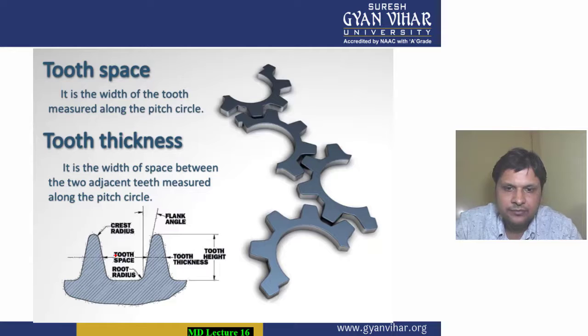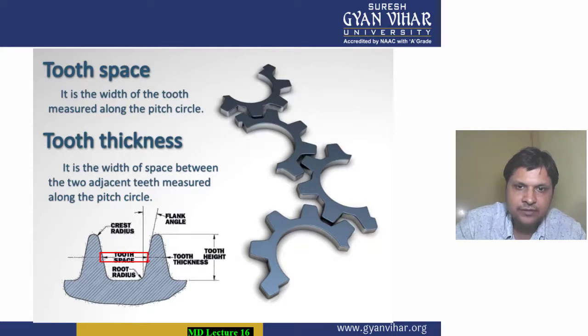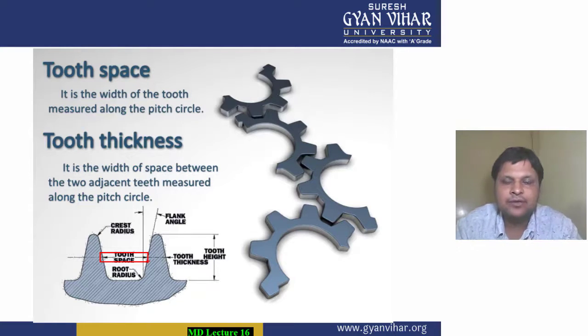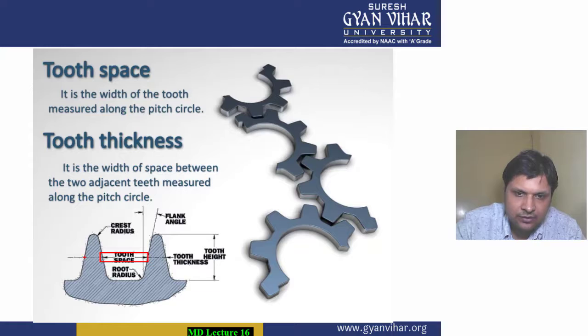In tooth space, this vacant portion, the total gap between two adjacent teeth along the pitch circle, is the tooth space. And the width of the tooth along the pitch circle is its tooth thickness.